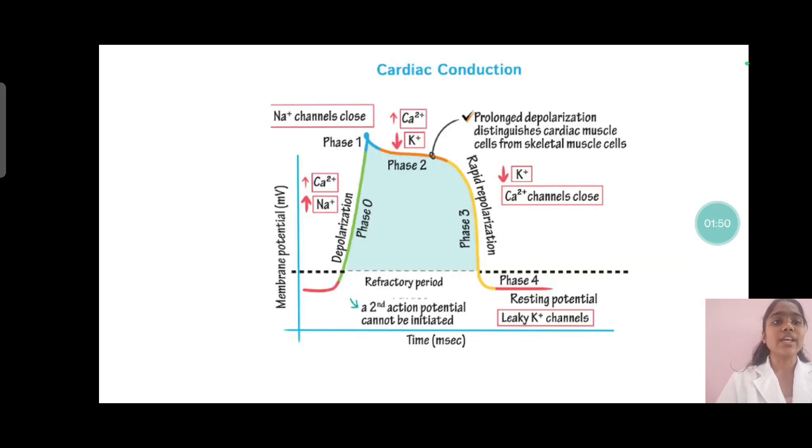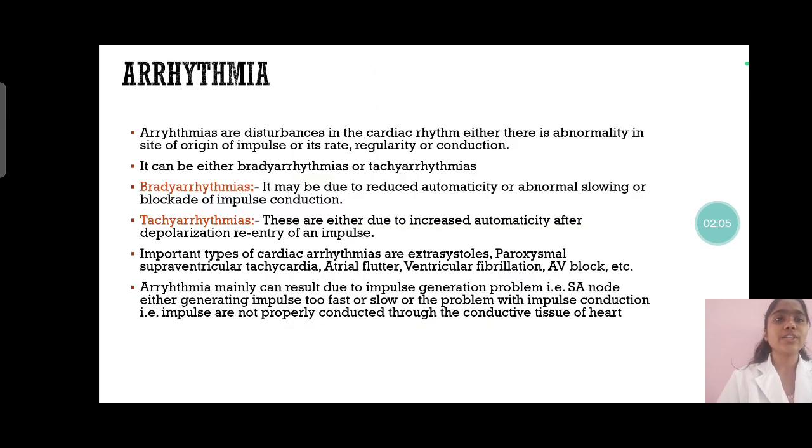Now, here is the diagram which signifies the normal cardiac action potential, with phase 0 showing the depolarization, phase 1 which is a very short acting phase, then the plateau phase 2, then the phase of rapid repolarization phase 3, and then the phase 4. Now further, we are done with the normal physiology.